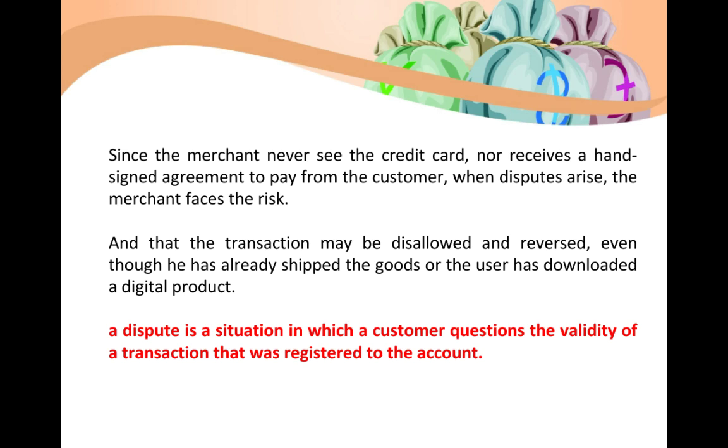So since the merchant never sees the card, nor receives a hand-signed agreement to pay from the customer, when disputes arise, the merchant will be facing a risk. So the transactions may be disallowed and reversed even though he has already shipped the goods and the user has downloaded a digital product. So any transaction done through an online credit card payment system may be disallowed or reversed even though the product has been shipped to the customer site, or if the consumer has purchased any digital product that has been downloaded to the consumer's machine, then also it can be reversed.